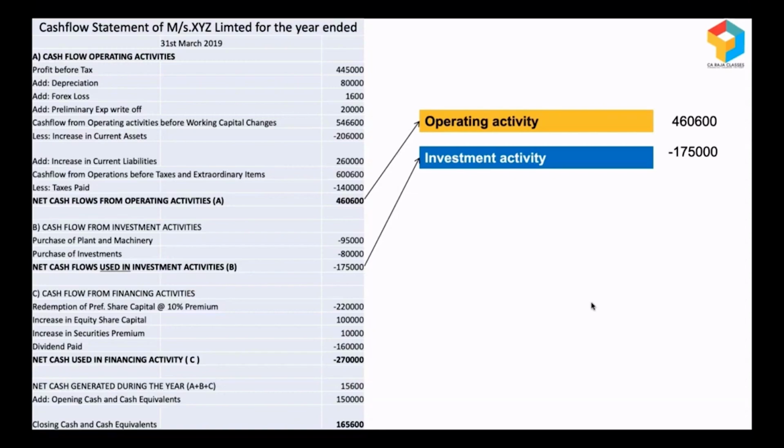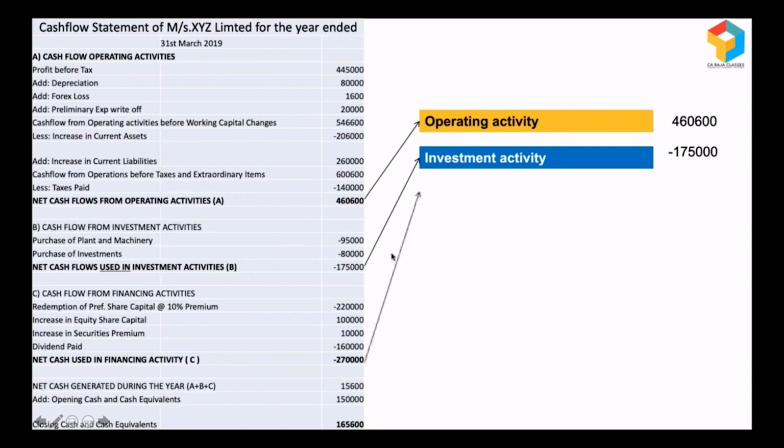Whereas the investment activity negative figure means they have paid 1,75,000. Cash had gone out to the extent of 1,75,000 because they have made some investments. So some other assets have come in. If you want to know what those assets are, you have to go back to the statement. Look, they have purchased plant and machinery. They have purchased some investments.